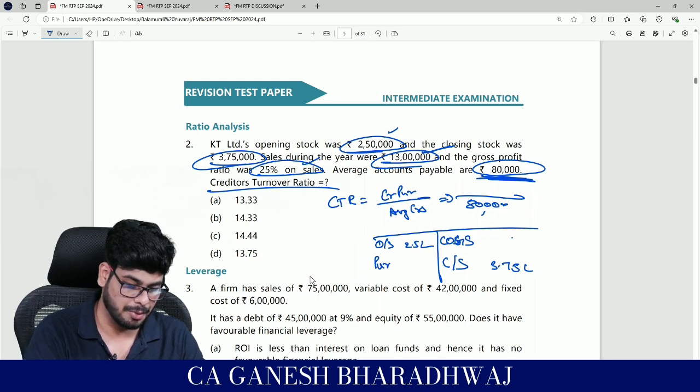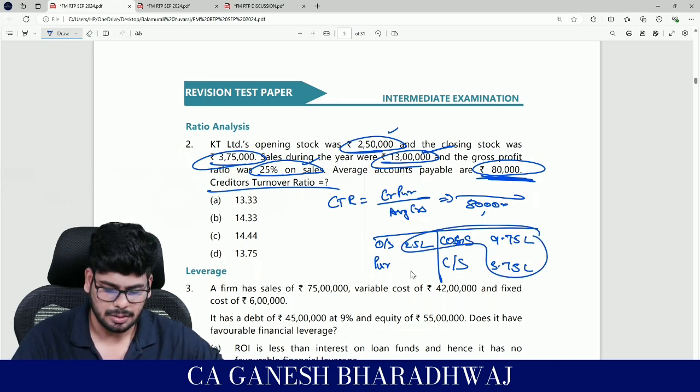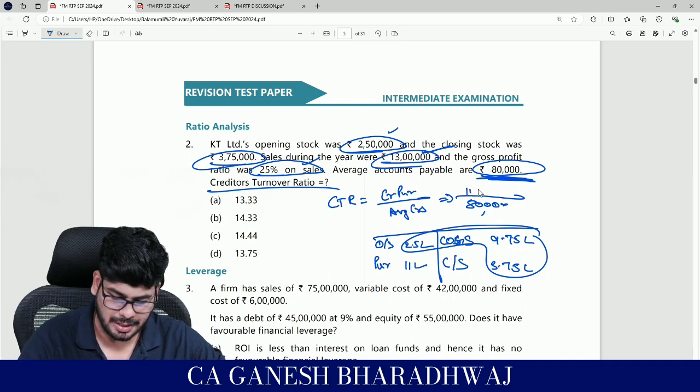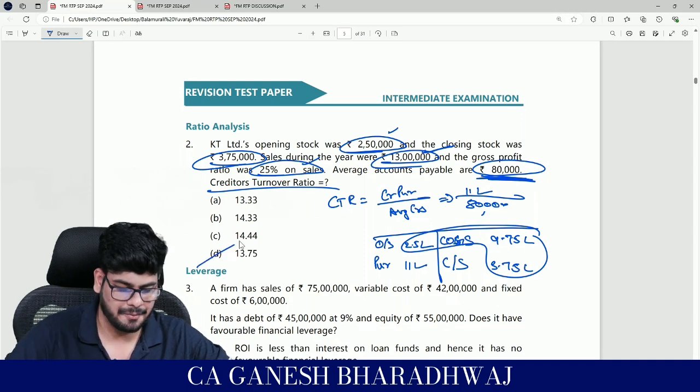13 lakhs into how much? Into 0.75. How much is that? 9.75 lakhs. If you do this, you get the balancing figure. How much is that? 11 lakhs, right? So you put it as 11 lakhs here upon 80,000. How much is it? 13.75. Clear with this, guys?